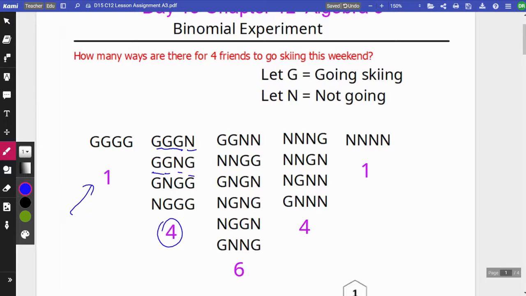Same thing with 2 people and 2 people. It could be going, going, not, not, or going, not, going, not, or going, not, not, going, and so on. And there are 6 possible ways for that to happen.